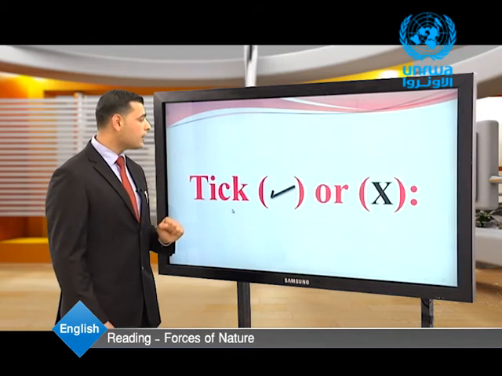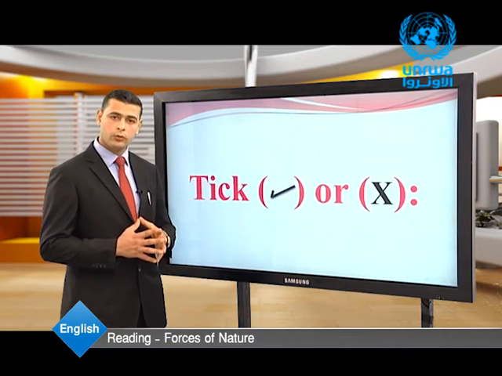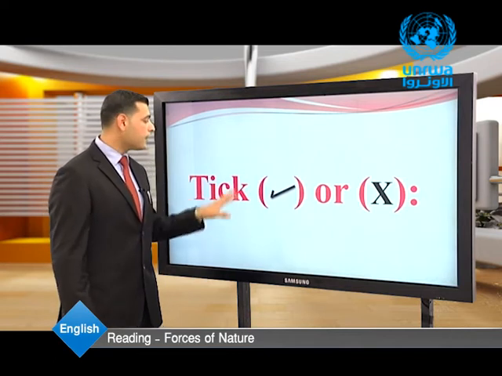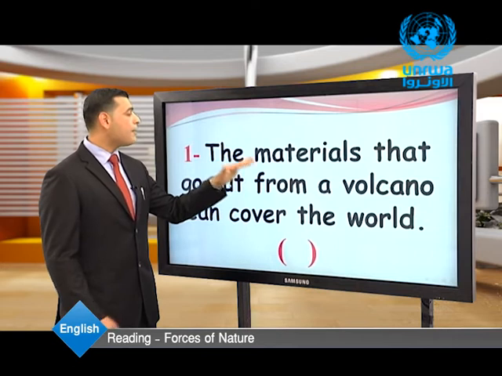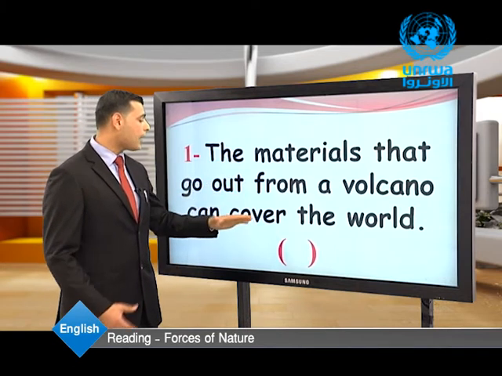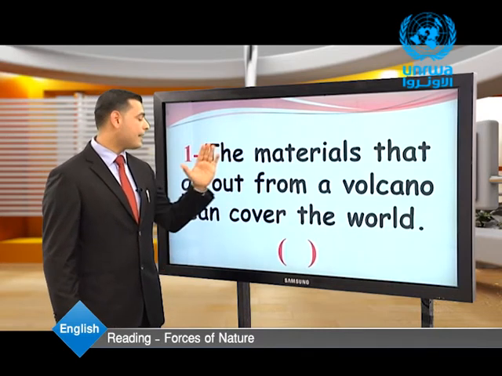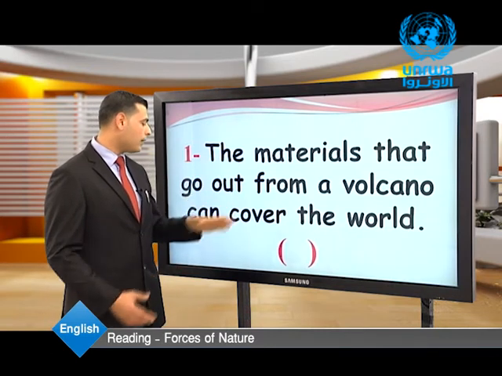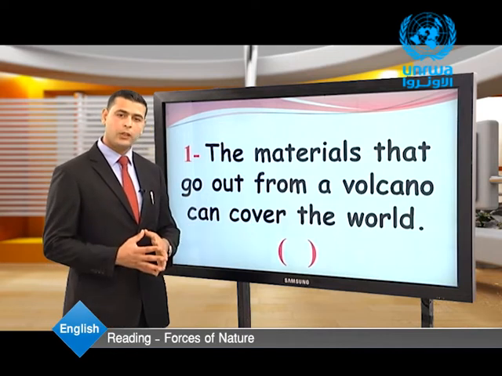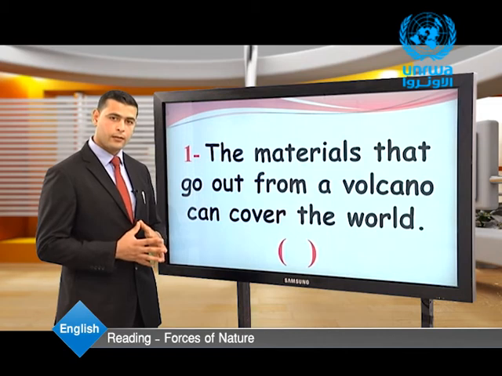Now, dear students, let's have another exercise which is true or false. The first sentence, the materials that go out from a volcano can cover the world. What do you think? Is this statement correct or incorrect?